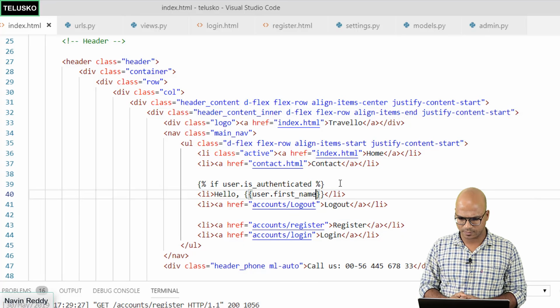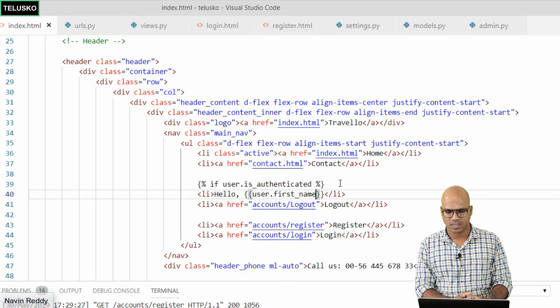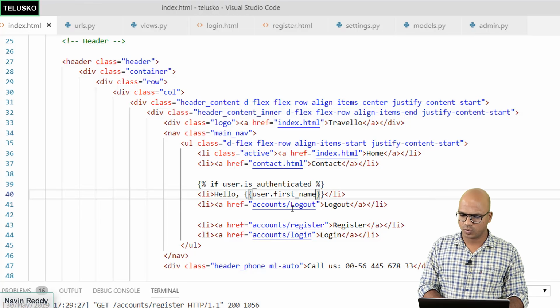Why do you print username? Yeah. So it will print the first name. So it will say hello Naveen, hello Praveen, something like that. So this will be printed when you are logged in. But what if you're not logged in?